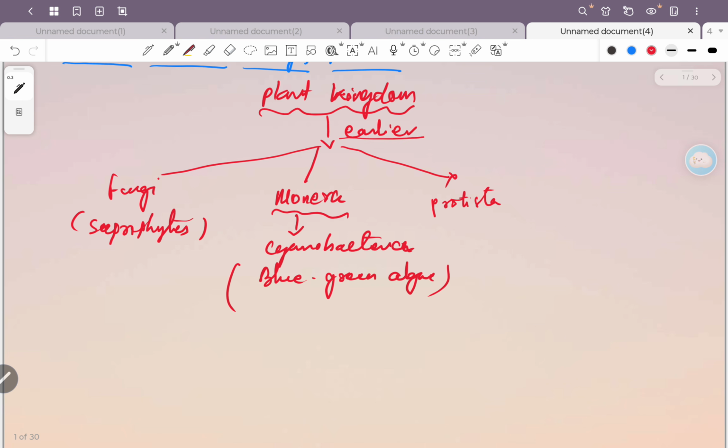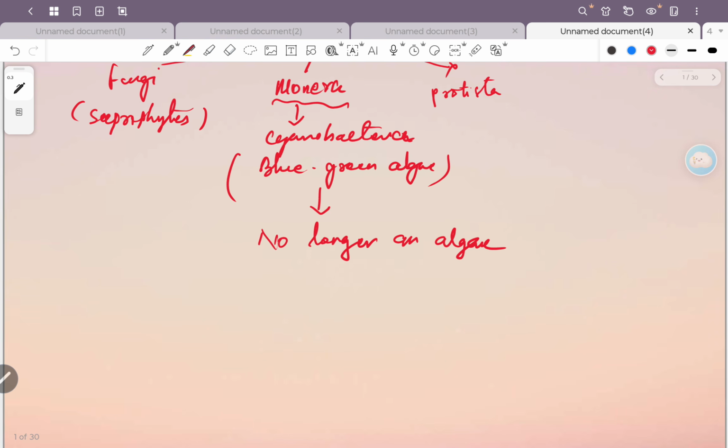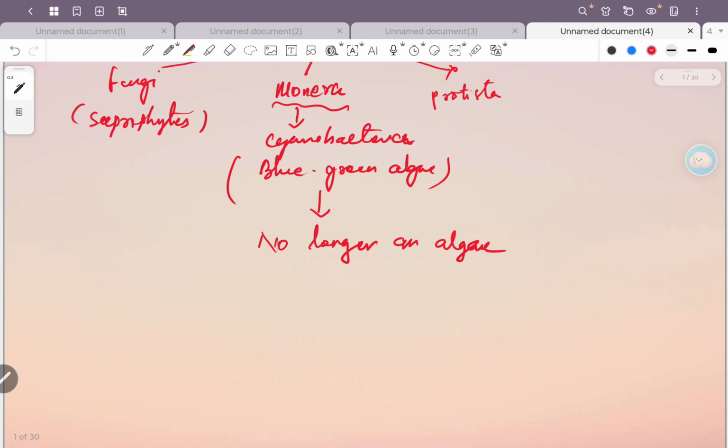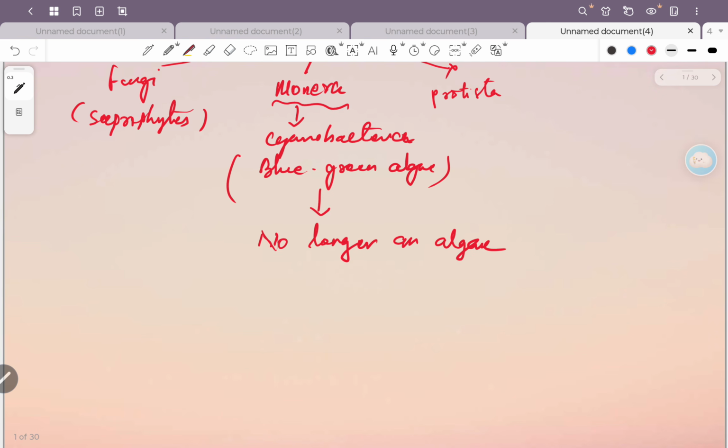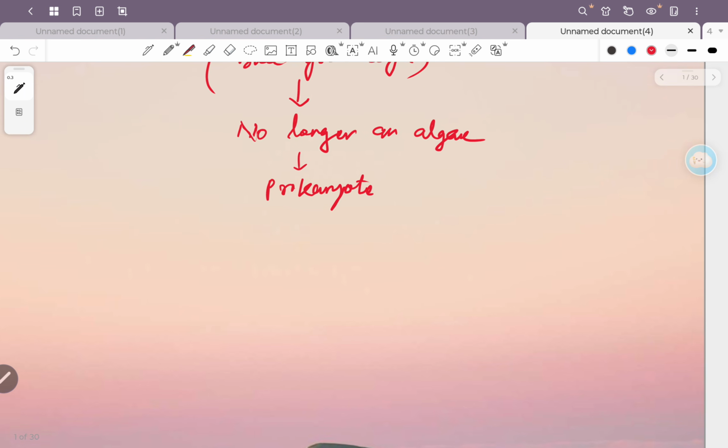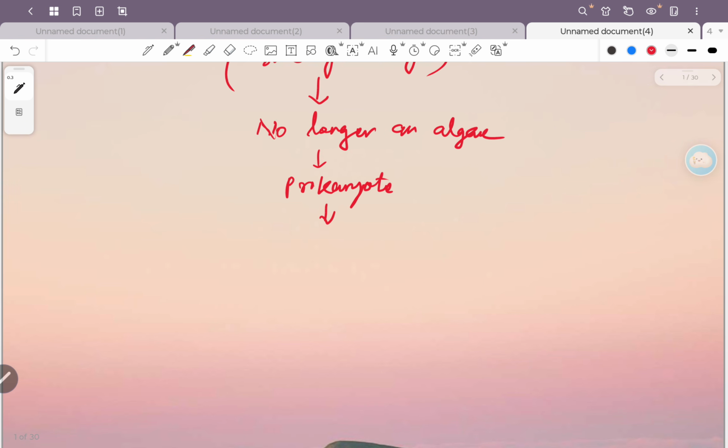Okay, but this is no longer an algae. It is a prokaryote, and you know that all prokaryotes are included under Monera.